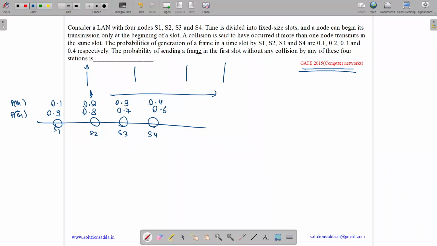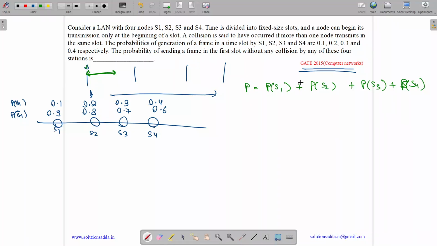The probability of sending a frame in the first slot without any collision by any of these 4 stations is. So we need to tell what is the probability that any of them will be able to send the frame without any collision. So probability of sending means either S1 will be able to send, or S2, or S3, or S4.